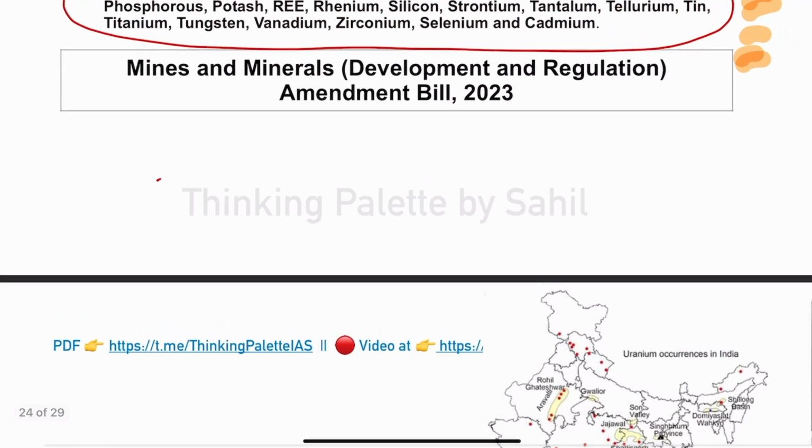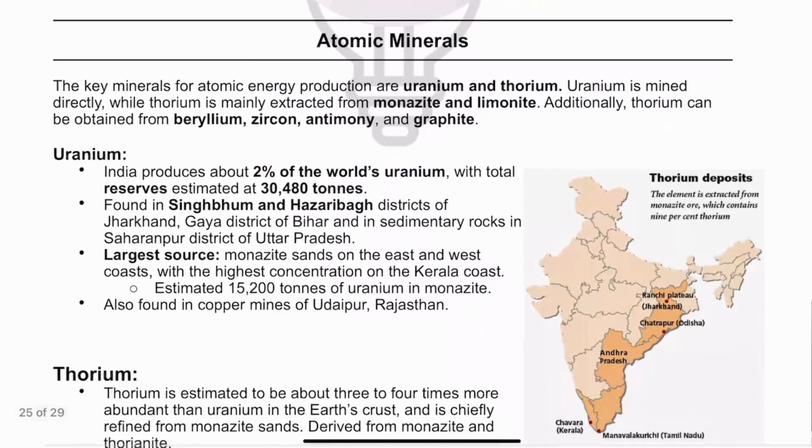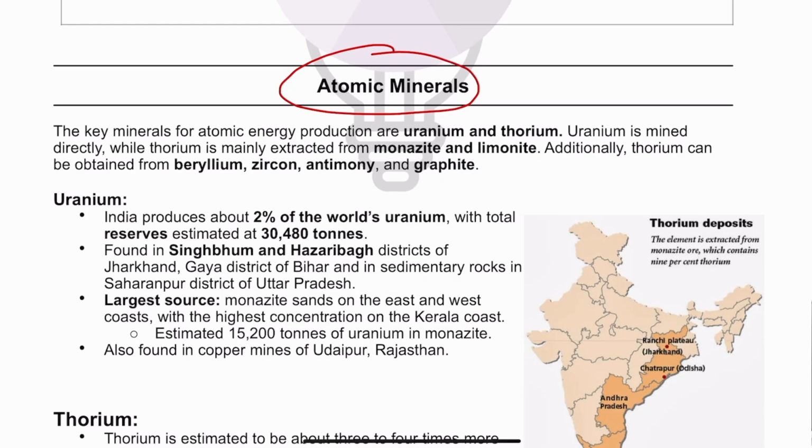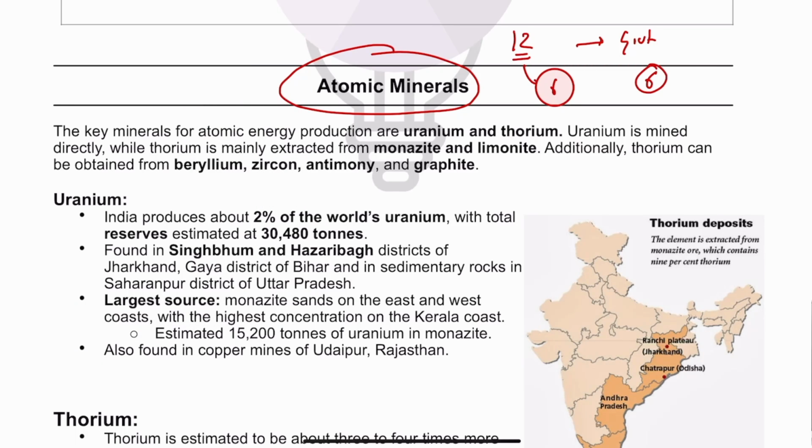Also on critical minerals, the MMDR Amendment Act 2023 was passed, where some of the atomic minerals have been denotified, and after denotification, these atomic minerals have become critical minerals. Now guys, there were 12 atomic minerals identified by the government. Out of 12, 6 recently got denotified. So we have 6 atomic minerals left.